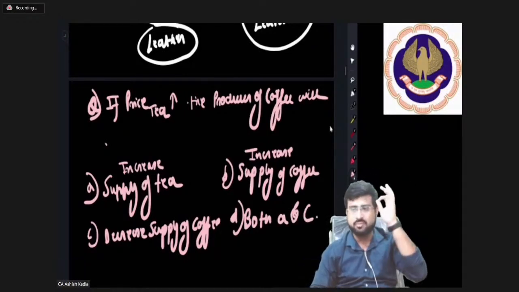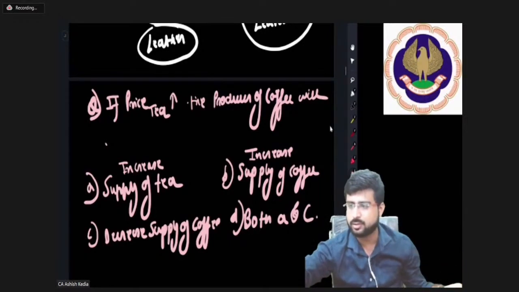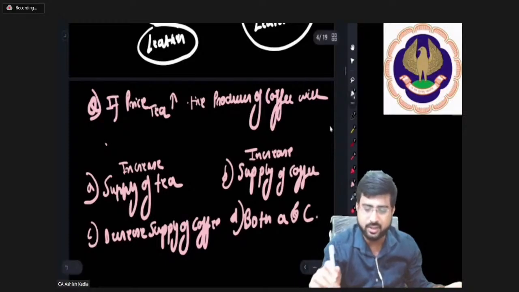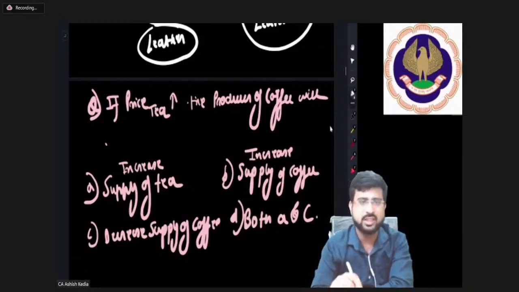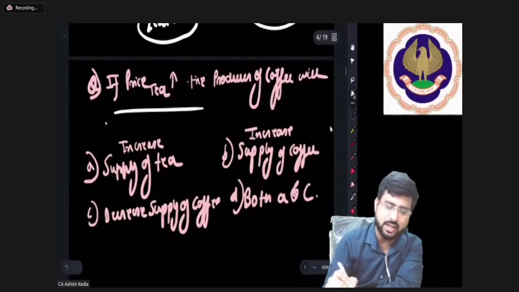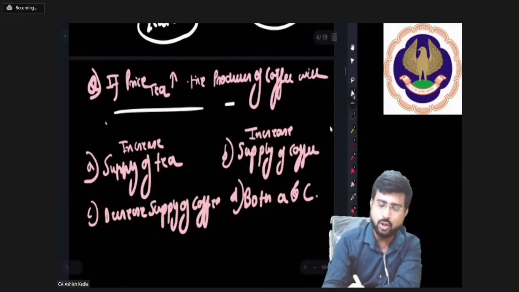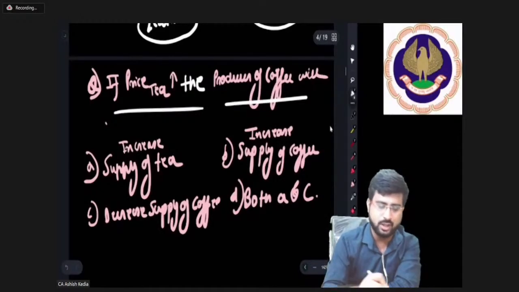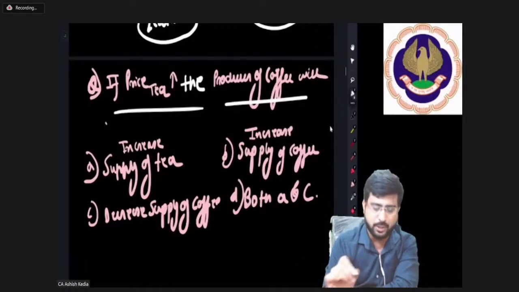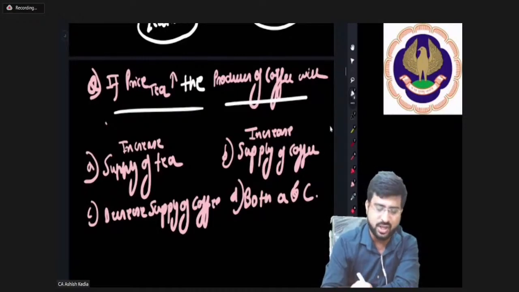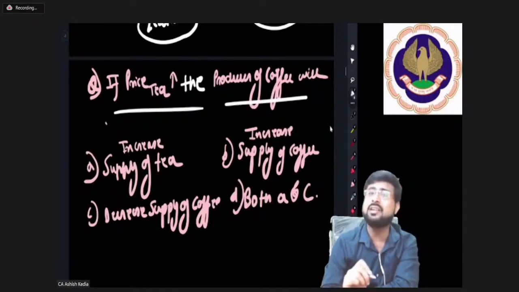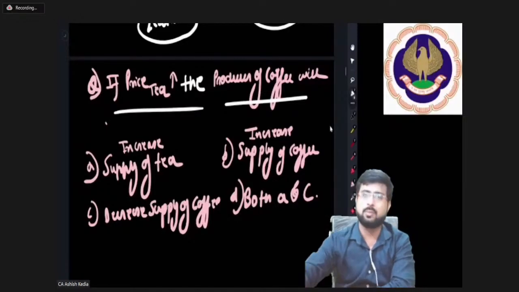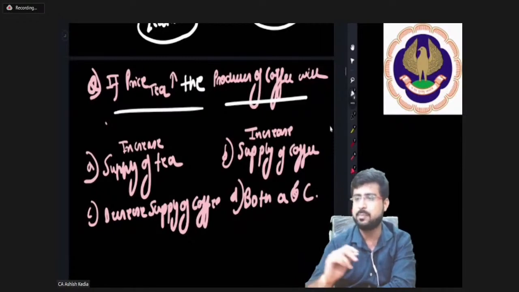People who answer this have been hearing perfectly, sir. So it's a test going on. Come on everyone, it is a 1 mark test. If the price of tea rises, then the producer of coffee will do what? 4 options: A, increase supply of tea; B, increase supply of coffee; C, decrease supply of coffee; D, both A and C. Come on everybody, I need to hear it from you all. A, B, C, D, what?